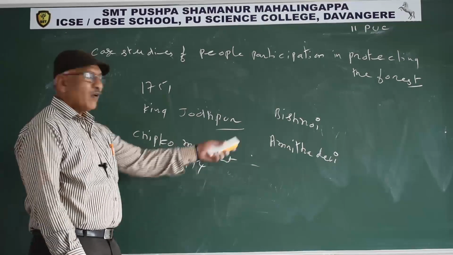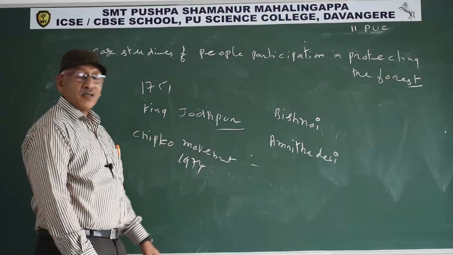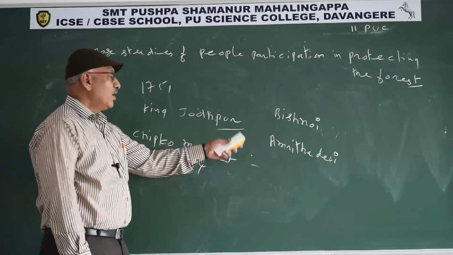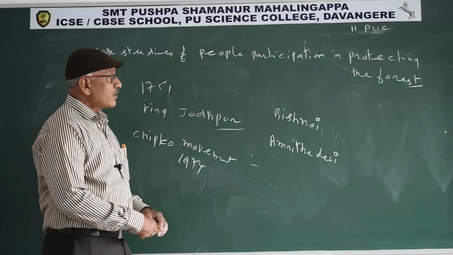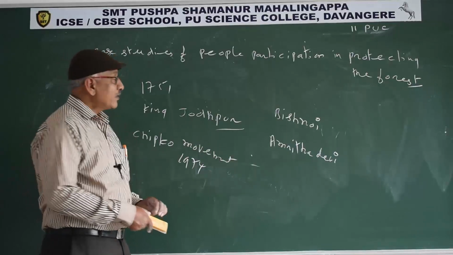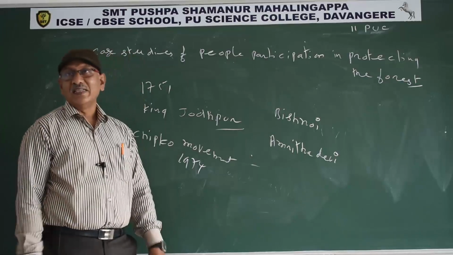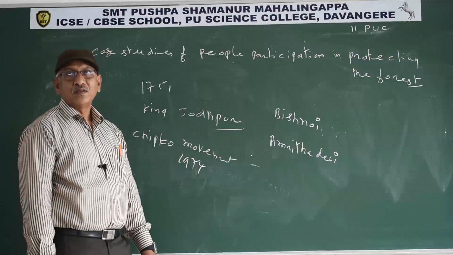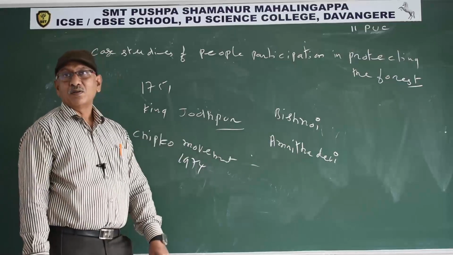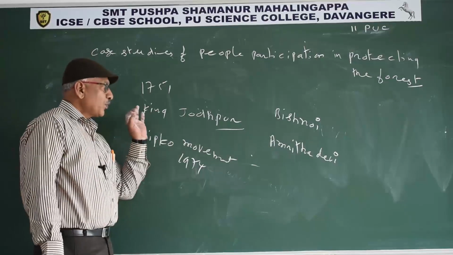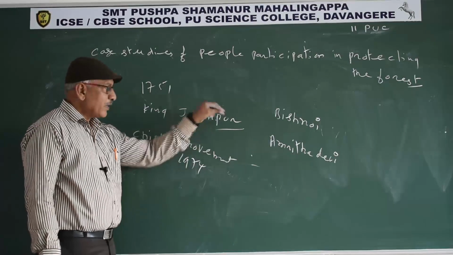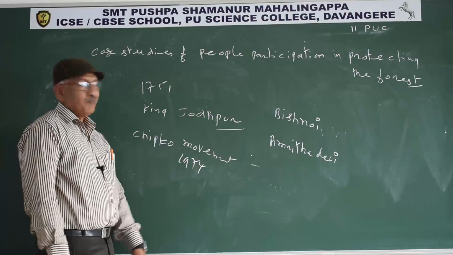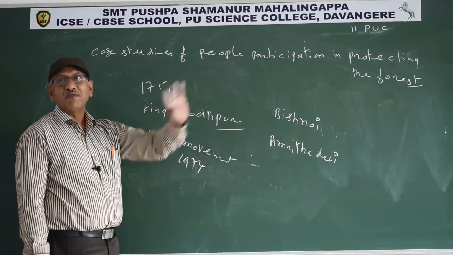At that time they lost their lives. Not only Amrita Devi, but also her 3 daughters and several hundreds of people lost their lives. Such an extraordinary case is not seen anywhere in Indian history for the protection of the environment. That's why the Indian government also recognized it and established a wildlife award in the name of Amrita Devi, called the Amrita Devi Bishnoi Wildlife Award,